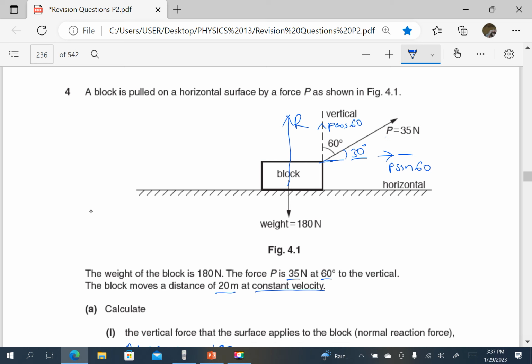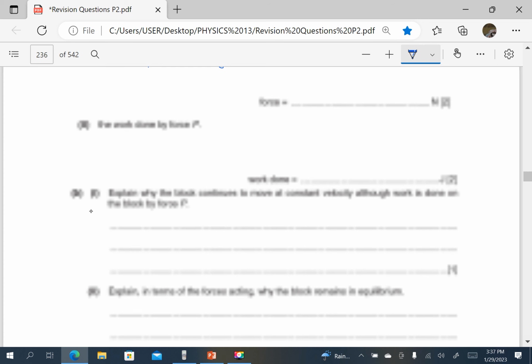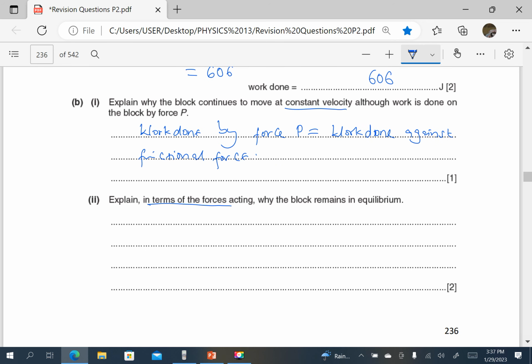The horizontal component of P must be equal to the frictional force.